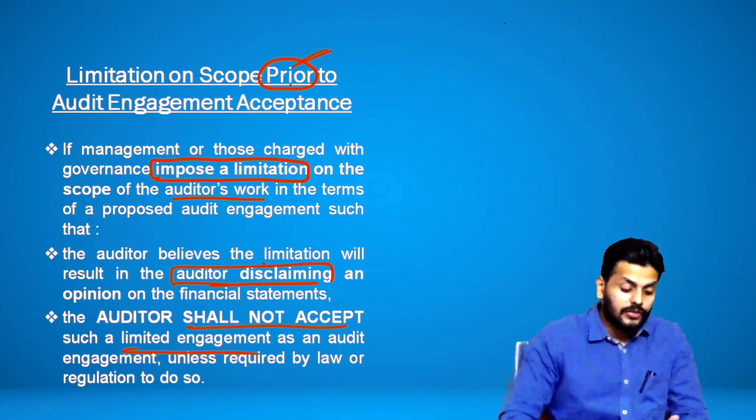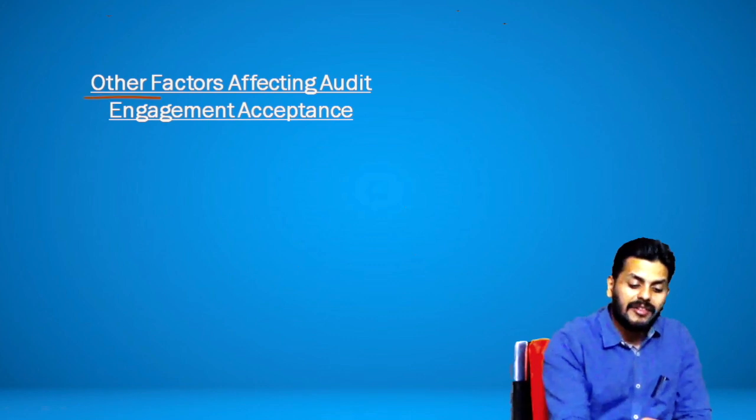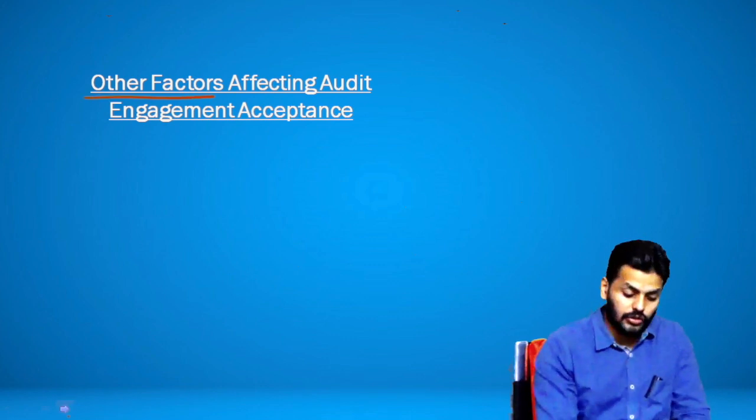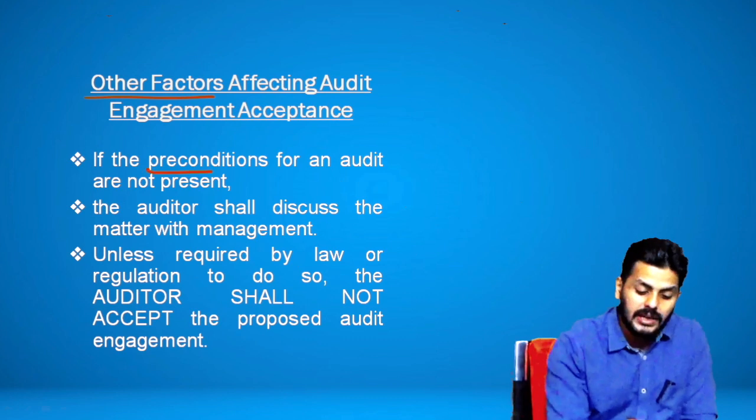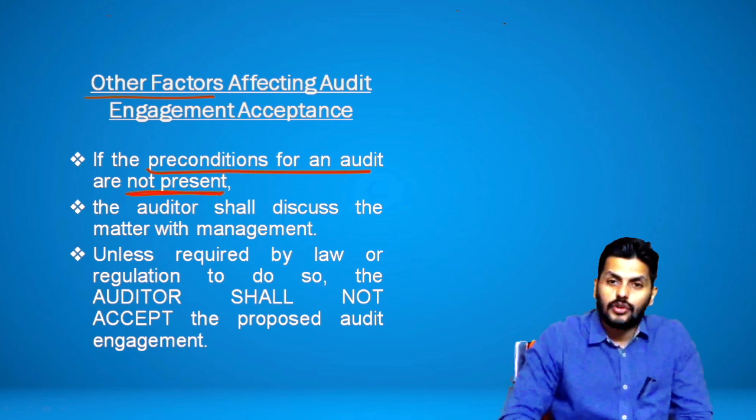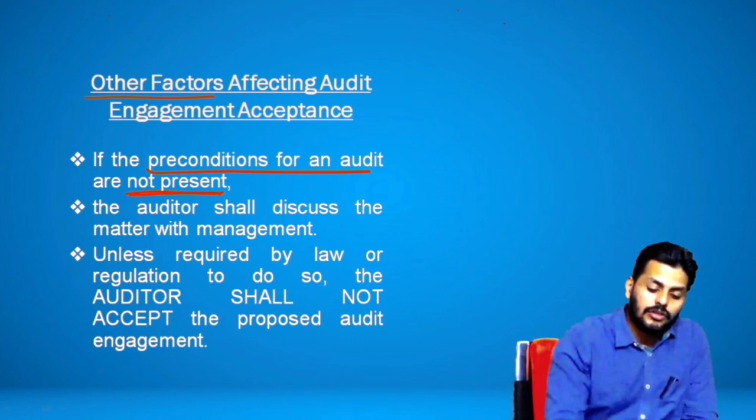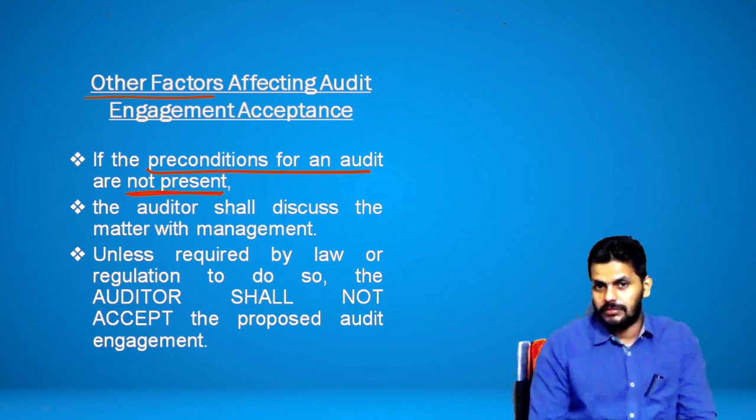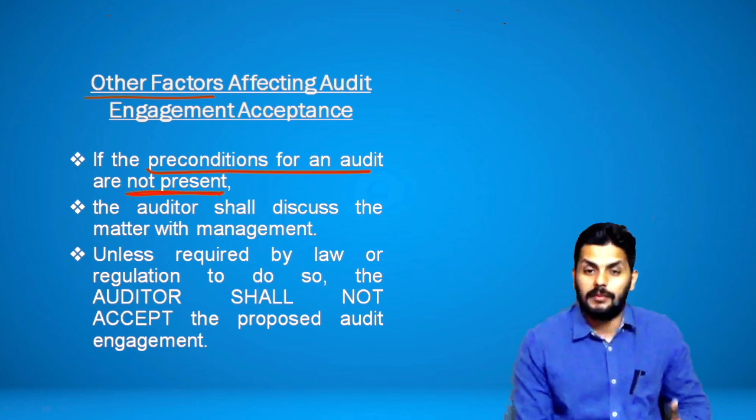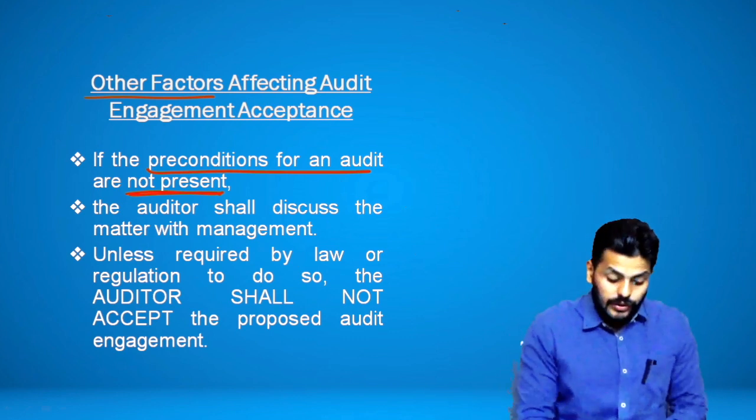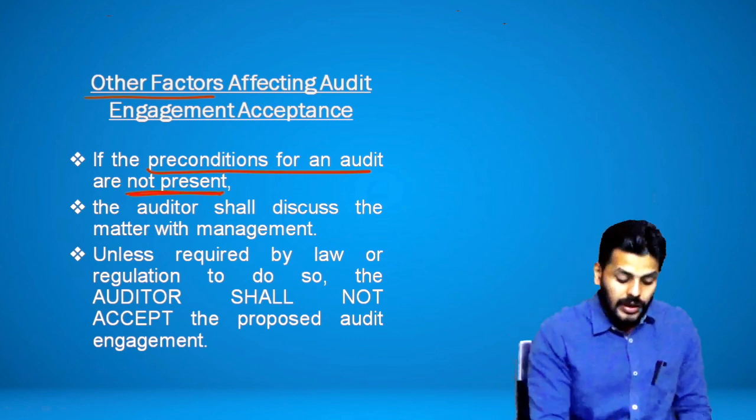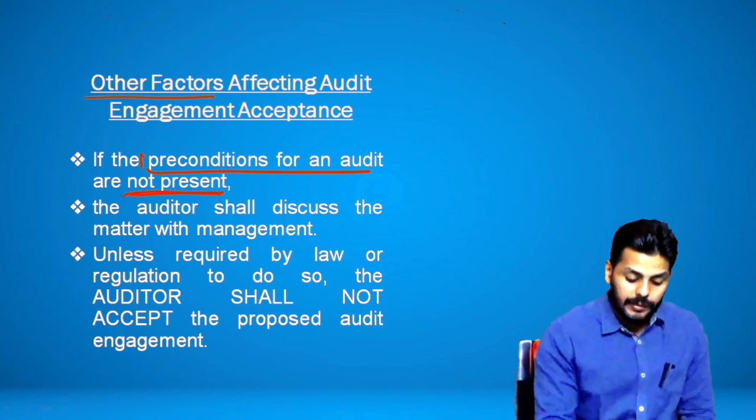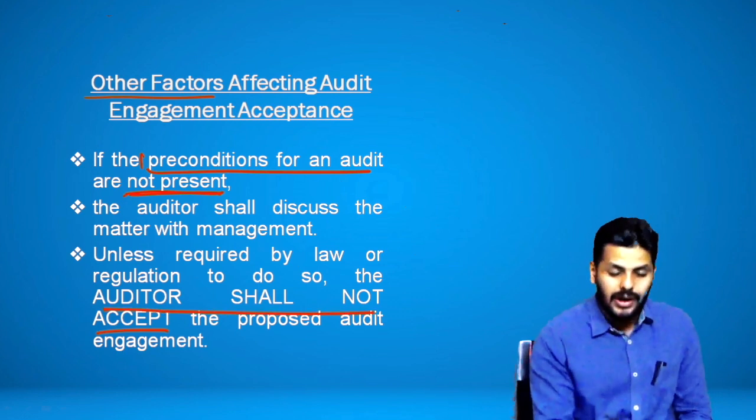This is one situation. Situation number two, where you will not take up the audit engagement, is where the preconditions are not present. If the preconditions for an audit are not present, then the auditor shall discuss the matter with management, unless the law requires otherwise. There's no law requiring you to do that right now, but if there is any law that requires you to do so, then do it. But otherwise, normally, if preconditions are not present, again here the auditor shall not accept.